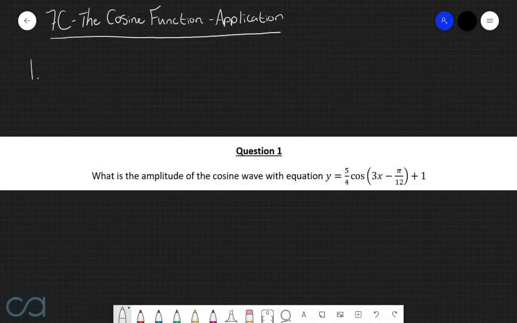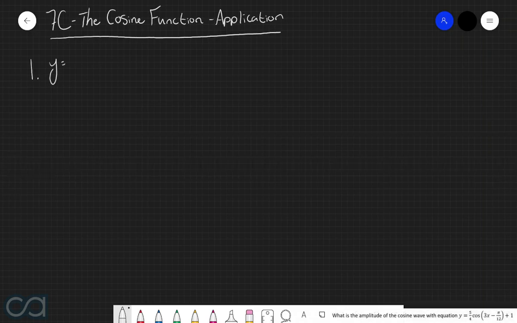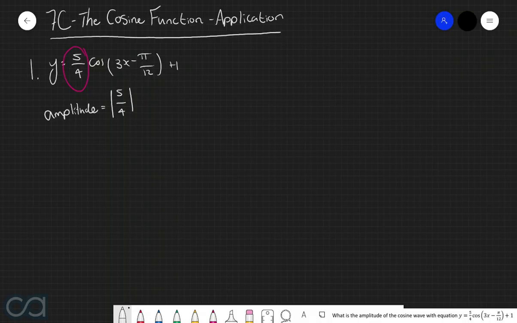Question 1. What is the amplitude of a cosine wave with equation y equals 5 over 4 cos of 3x take pi over 12 plus 1? So we have y equals 5 over 4 multiplied by cos of 3x take pi over 12 all plus 1. And we know that the amplitude of a cosine function is given by the modulus, or in other words, the size of this leading coefficient here. So the amplitude, in this case, is equal to the modulus of 5 over 4, which is just equal to 5 over 4.